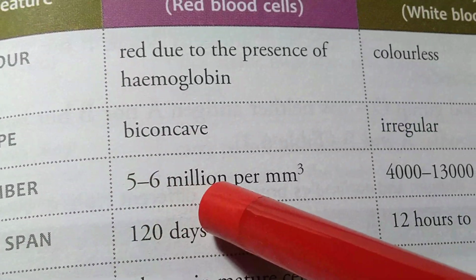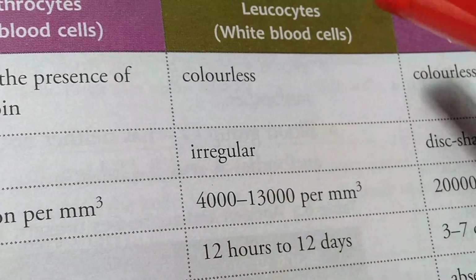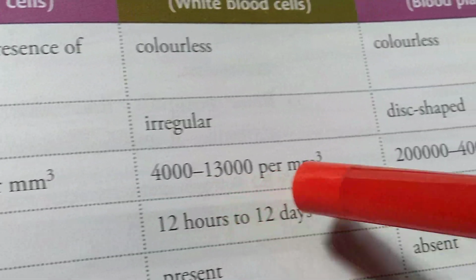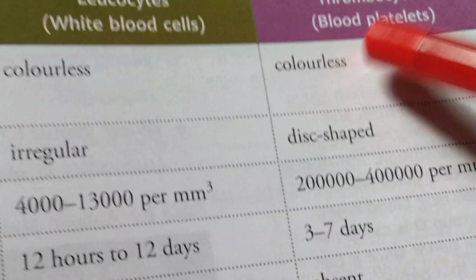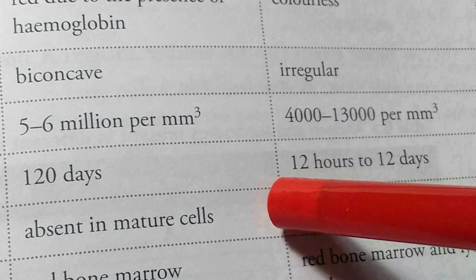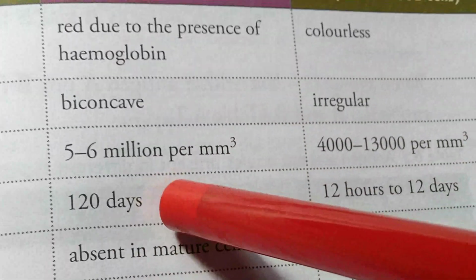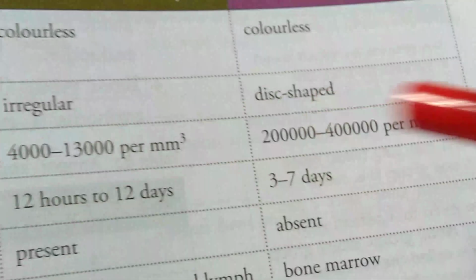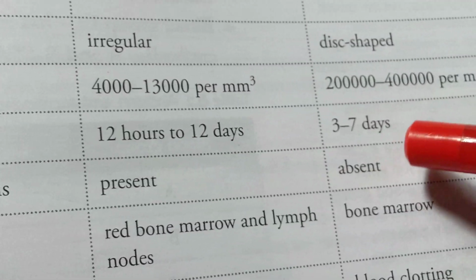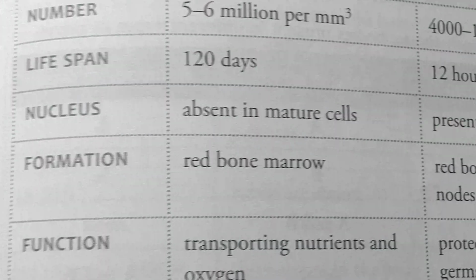Number: 5 to 6 million per millimeter of blood for RBC. Same way, in case of WBC, it is only 4,000 to 13,000, whereas platelets are 2 lakhs to 4 lakhs. Next, the lifespan: WBC is 12 hours to 12 days, whereas RBC is 120 days, and platelets only 3 to 7 days. Nucleus is absent in mature RBC, present in WBC, and absent in thrombocytes or platelets.